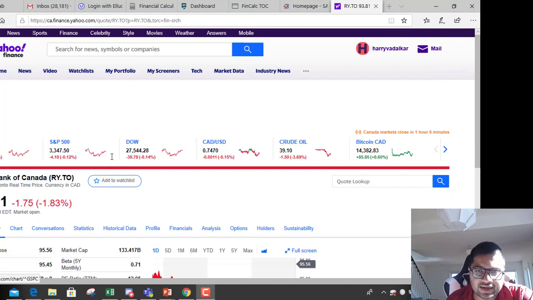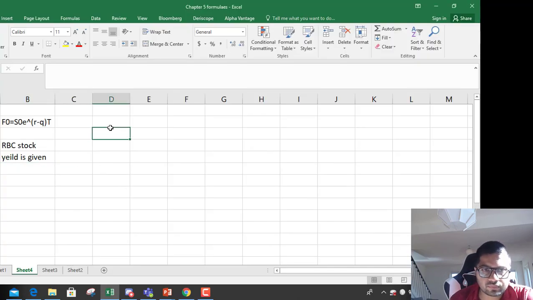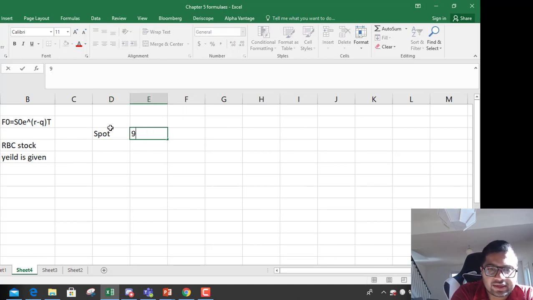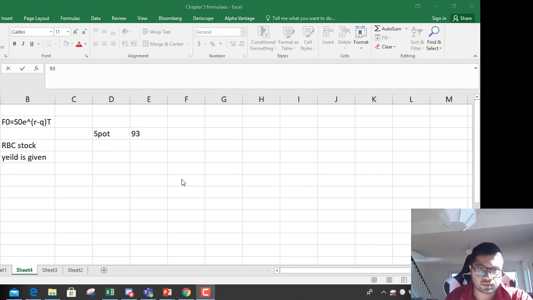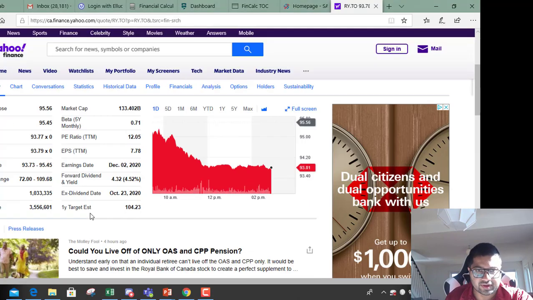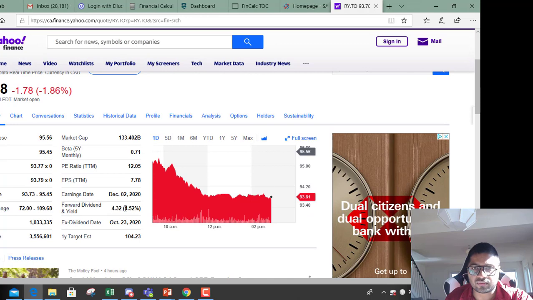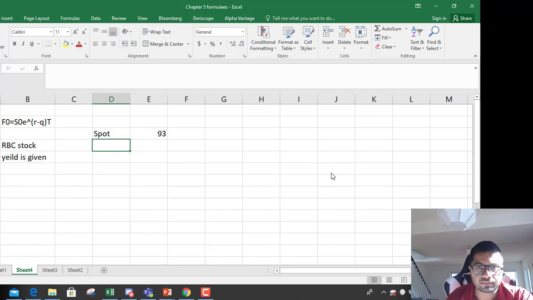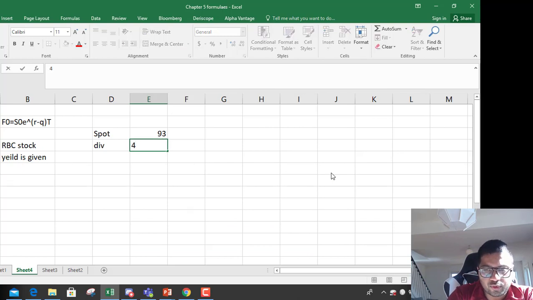So spot price is given to you, 93. Then what else is given? Dividend yield is known, 4.52 percent.